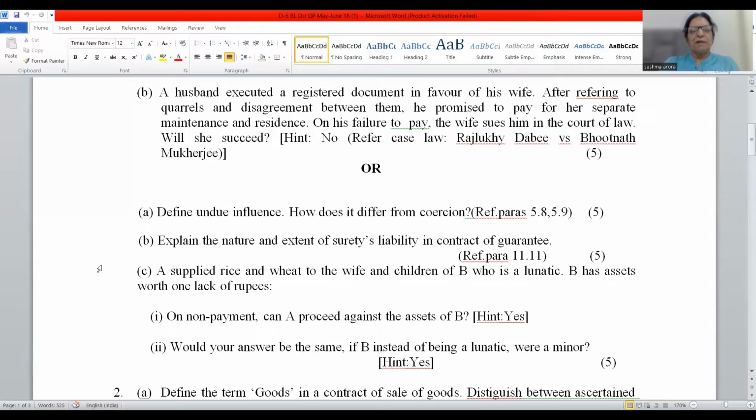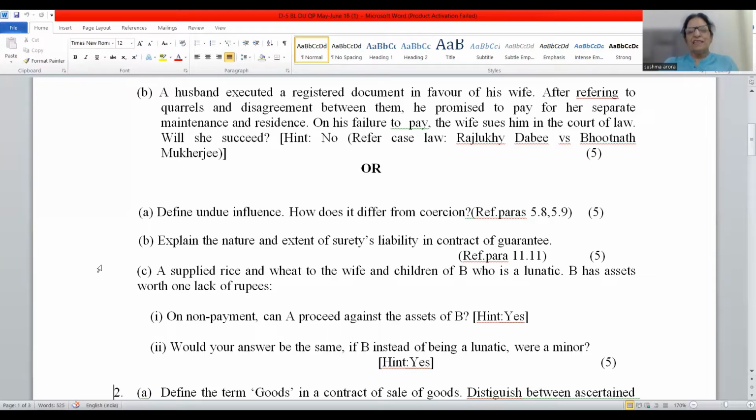B part is: explain the nature and extent of surety's liability in case of guarantee. There are 5 to 6 points which you have to write in the answer for this question. Surety's liability is secondary. It is not primary. Primary liability is that of debtor. Surety's liability is always secondary.